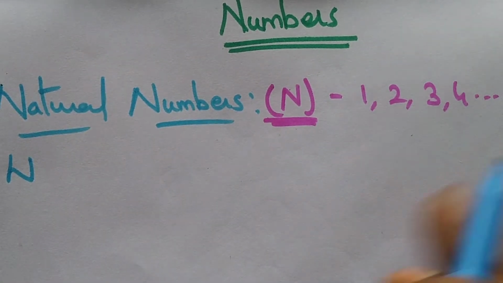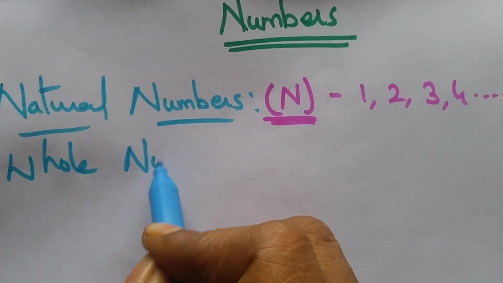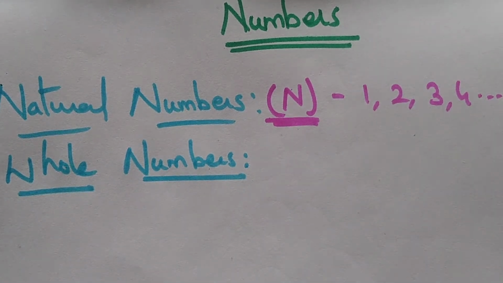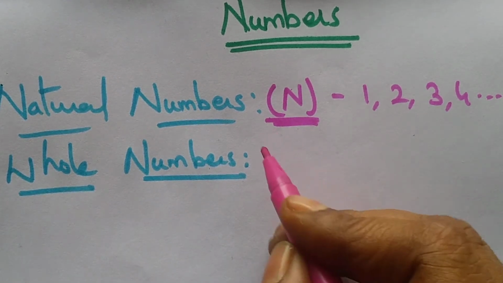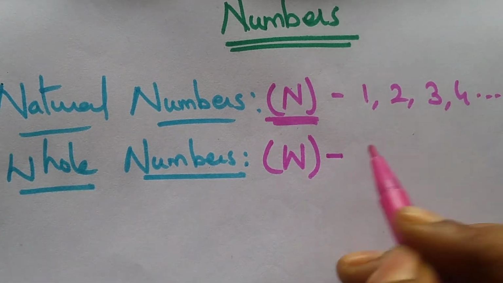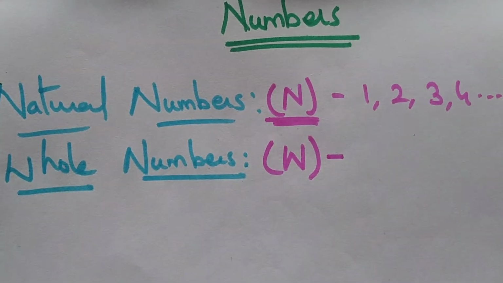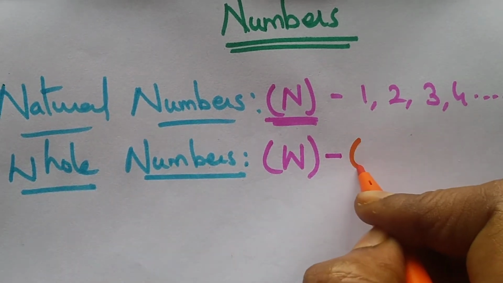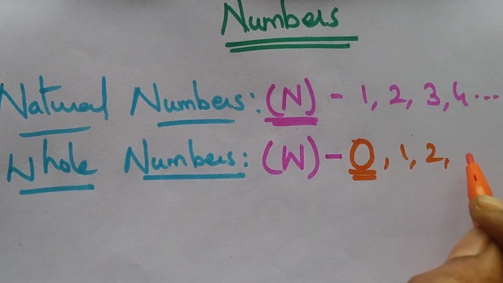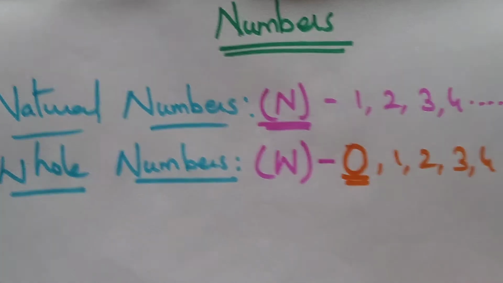Whole numbers. What are whole numbers? Whole numbers can be symbolized by a capital W. And the whole numbers start from 0, and after that it goes on 1, 2, 3, 4 and so on.